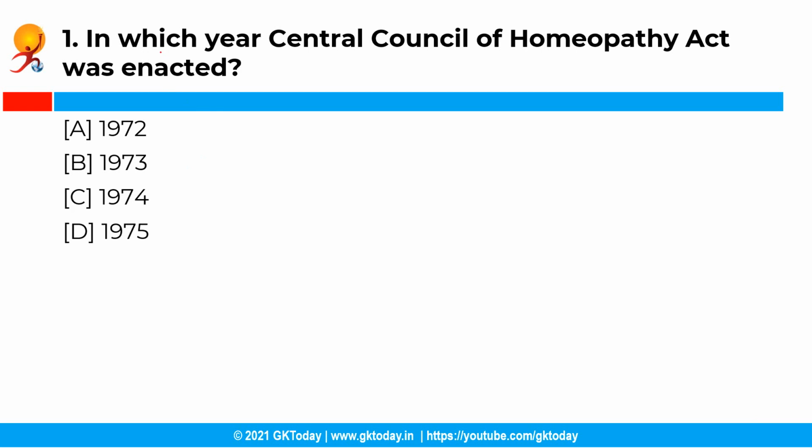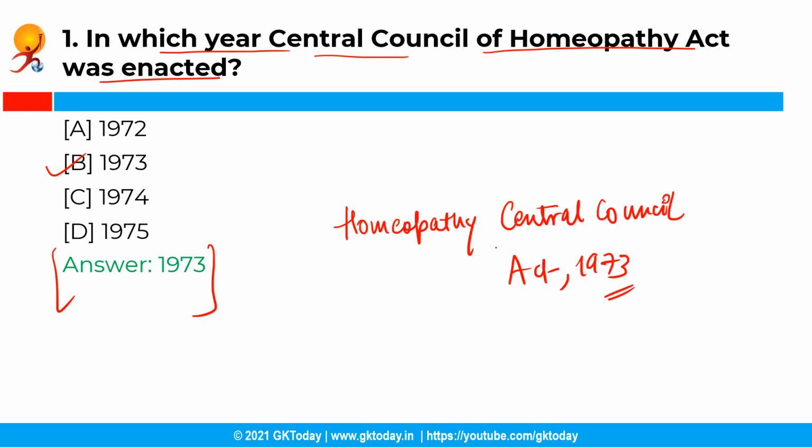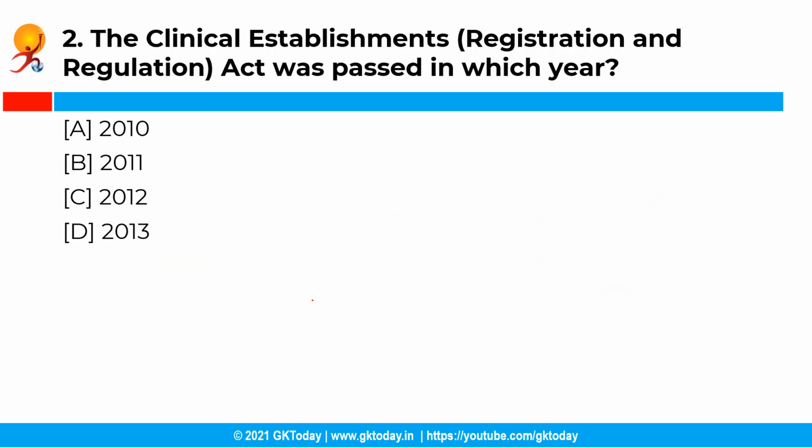So the first question is, in which year Central Council of Homeopathy Act was enacted? Now you have the following options and the correct answer is option B, that is in the year 1973. See, the Central Council of Homeopathy Act of 1973, also called the Homeopathy Central Council Act of 1973, was to mainly structure the role of the Central Council of Homeopathy. See, it aimed to enable the regularization of the maintenance of a central register of issues and entities related to the field of homeopathy. Moving ahead with the next question.